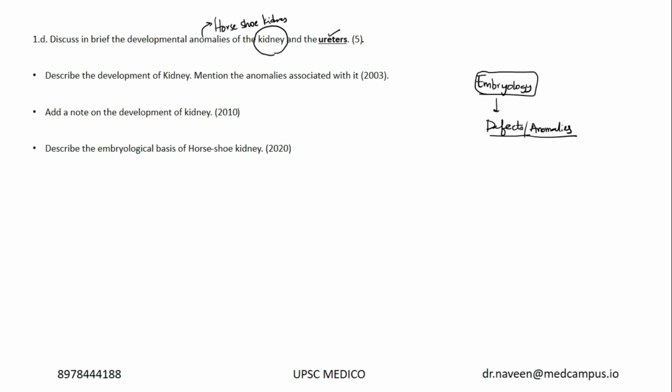And look at the weightage, it's only for 5 marks. Similar questions were asked in 2003, 2010 and 2020. Embryological basis of horseshoe kidney, development of the kidney, and also development with anomalies. Yes, focus on these aspects.